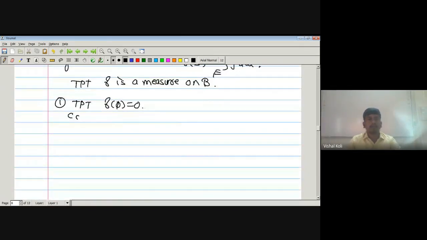Now consider γ(φ). Then by the given definition, γ(E) equals the integration over set E of g dμ. Therefore, it is nothing but the integration over set φ of g dμ.